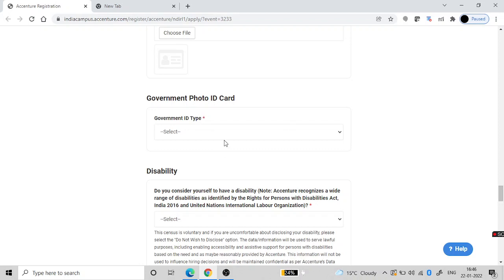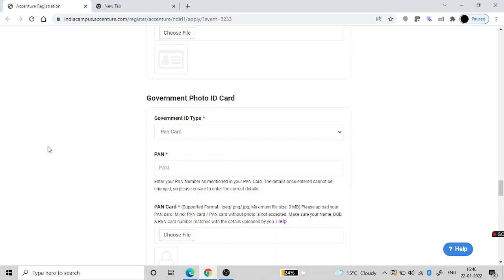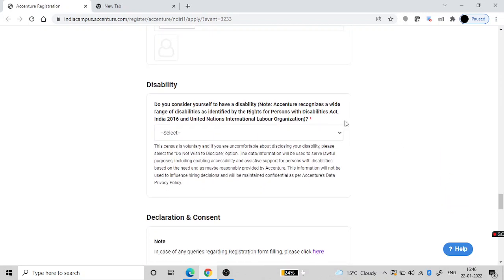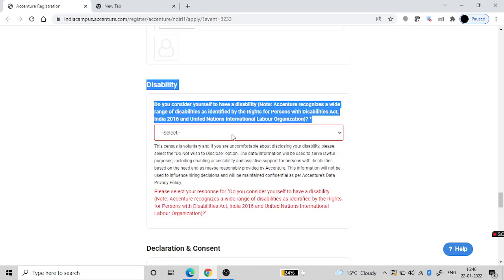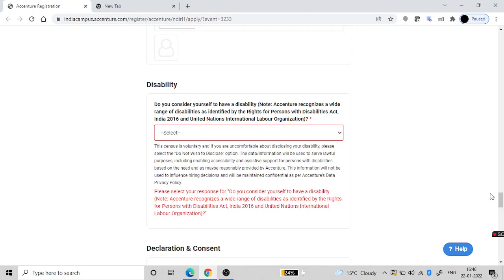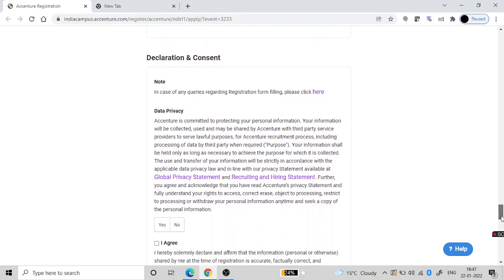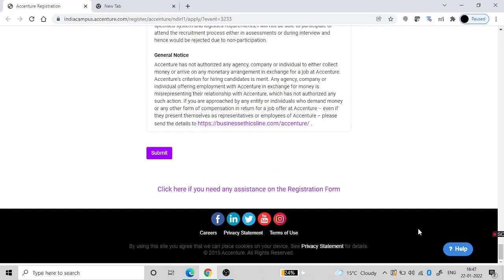For government ID card, you should have a PAN card with you if you are applying for a job at Accenture. Then any disability that you want to mention, you have to provide a valid document supporting that disability. Then this is the consent: you agree and click on submit.